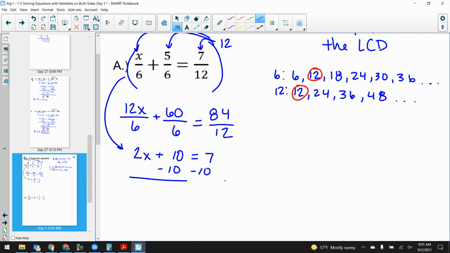So now I subtract the 10, and I divide by 2. X is equal to negative 1.5. If you want to say negative 3 over 2, that's fine too.